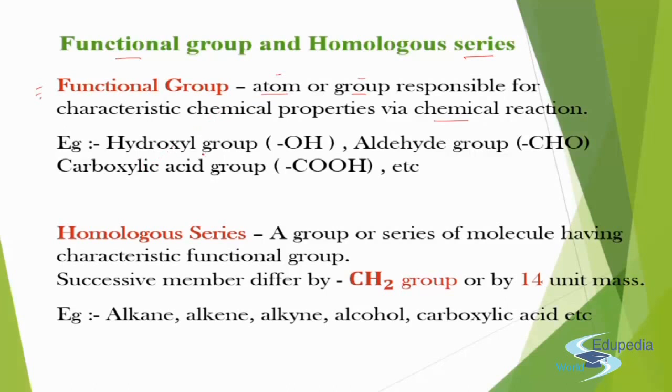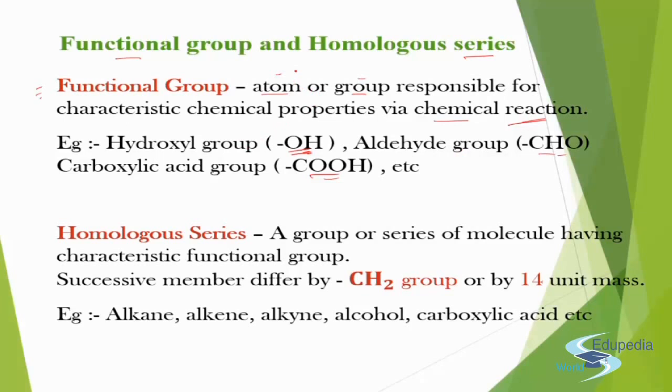For example, the hydroxyl group, OH group, that is alcohol. It will have some characteristic properties. The alcohol series will have characteristic properties, so it is a functional group, and this will decide how that alcohol is going to behave. Second is the aldehyde group, CHO, how an aldehyde will react. Third is the carboxylic acid group, COOH. Similarly, there are certain other functional groups. So basically the functional group decides the chemical properties, how the organic compound is going to react.